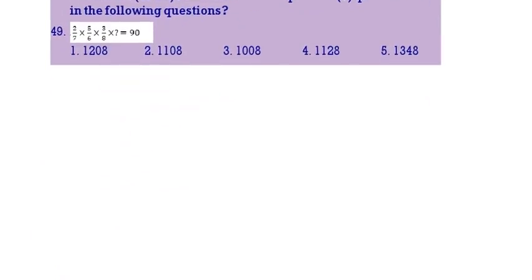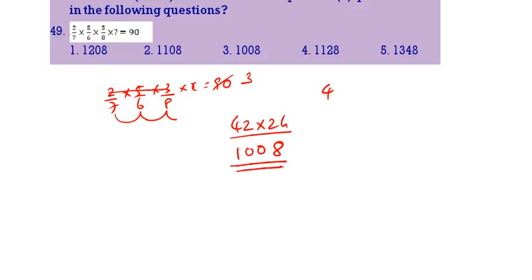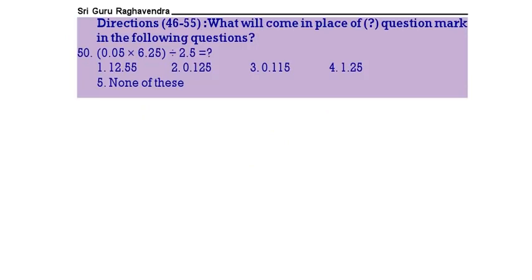49. 2 by 7 into 5 by 6 into 3 by 8 into x is equal to 90. Now we have to do this calculation. 2 by 7 into 5 by 6 into 3 by 8 into x is equal to 90. Here 5 3s are 15, 15 into 2 is 30. This is 30, this is 3 times. 42 into 24. So 42, 7 into 6 is 42, 8 into 3 is 24. So this is what we should calculate. 24 2s are 48, 96 plus 4 is 100. It is 1008. 3. Next question.